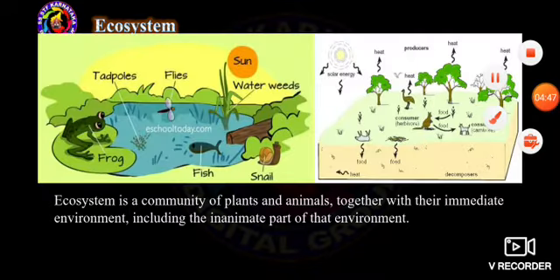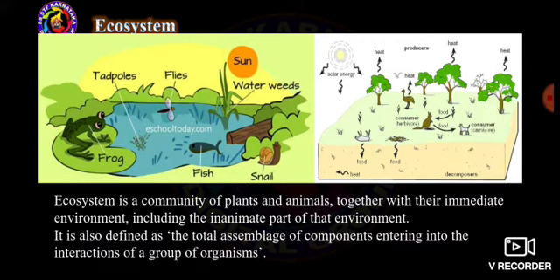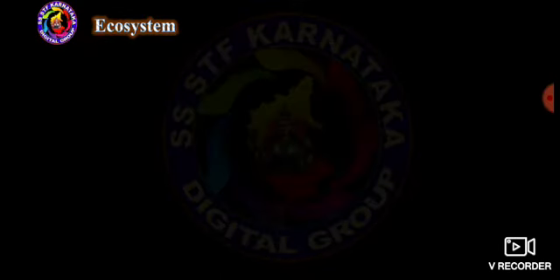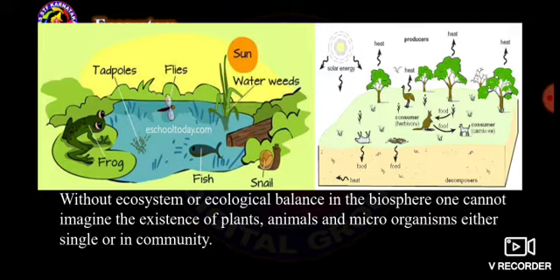Ecosystem. Ecosystem is a community of plants and animals together with their immediate environment, including the inanimate components entering into the interactions of a group of organisms.